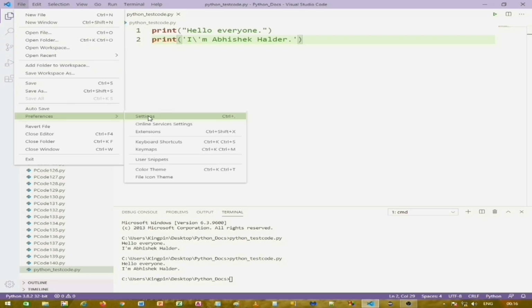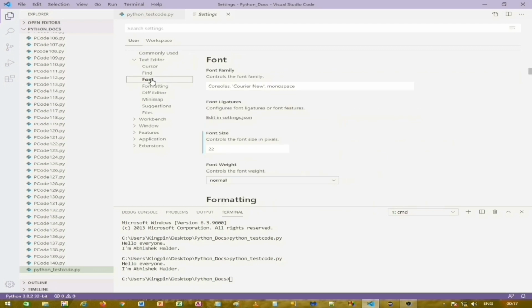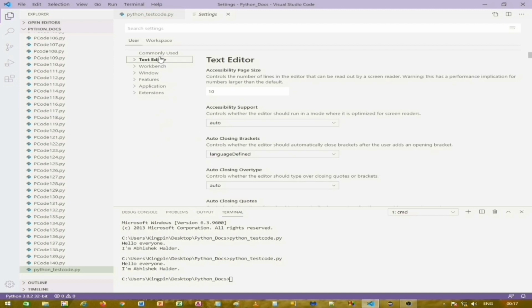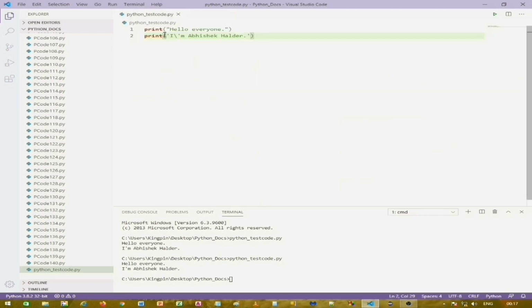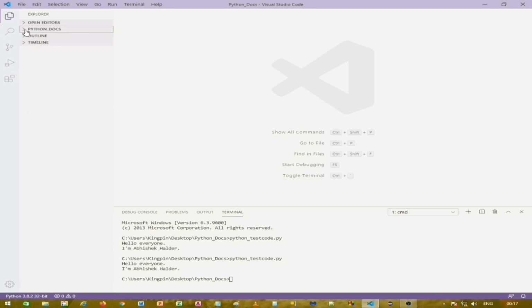For now, I will change the settings back to what they were. Close the text editor, close the settings, and so you saw how to create, write code and run it in Visual Studio Code.